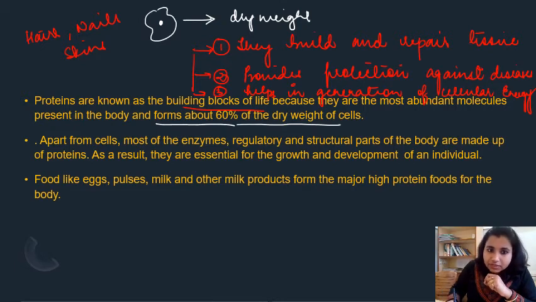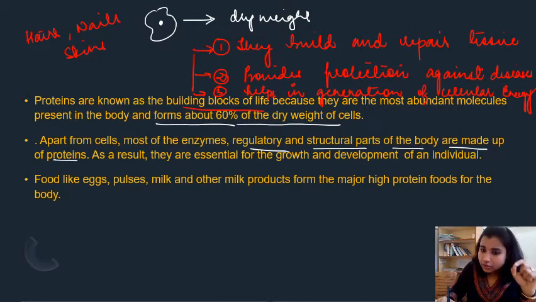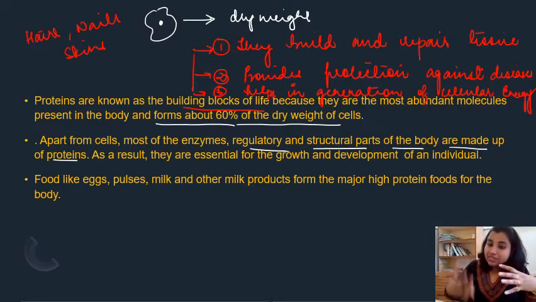Next, apart from cells, most of the enzymes, regulatory and structural parts of the body are made up of proteins. So it is not that only cells are made up of proteins. To maintain the metabolism, we need some sort of enzymes, right? And there are some proteins, for example hemoglobin, which provides oxygen. What is the function of hemoglobin?